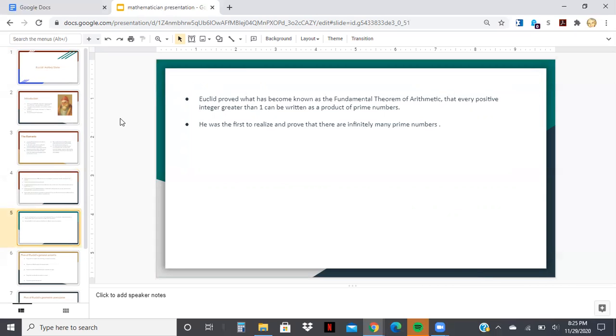Euclid was the first to realize and prove that there are infinitely many prime numbers. The basis of his proof, which is known as Euclid's theorem, is that for any given finite set of numbers, if you multiply them all together and then add 1, then a new prime has been added to the set. So 2 times 3 times 5 would equal 30, and 30 plus 1 would be 31, which is a prime number. This is a process that can be repeated indefinitely.